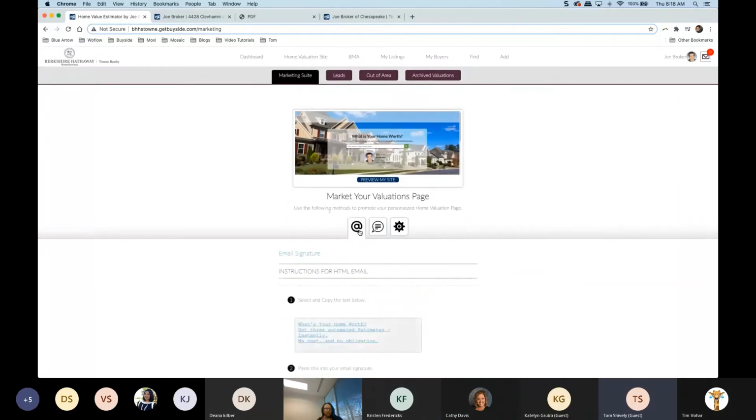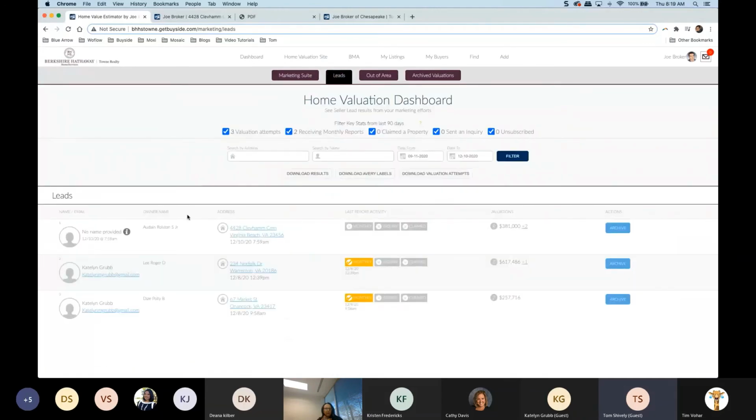Okay, so now we've seen how we can share this out to our clients. So we've got two things left that we're going to go over. One is our leads here, and we can see a couple of things from this page. When we see that lead information, it will get emailed to us, so we can see that under our notification settings. But you're also going to notice we have that lead information, and that's pretty simple to run, right? I can send an email or I can give them a phone call right away. That's simple enough. Now, you are going to see a few of these that say no name provided. So that I can still use as a lead.